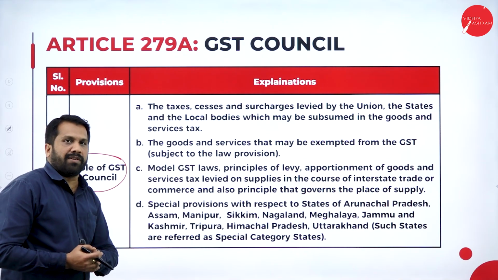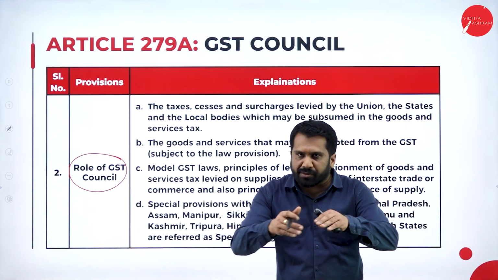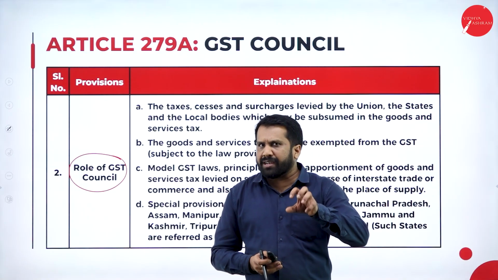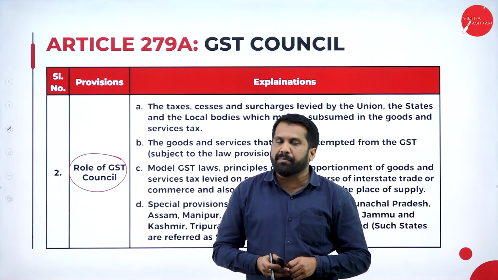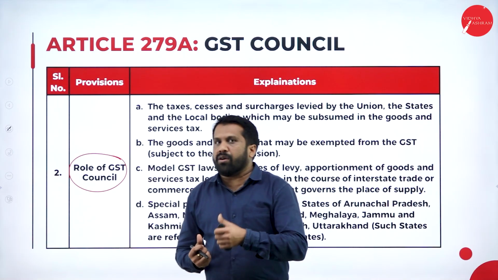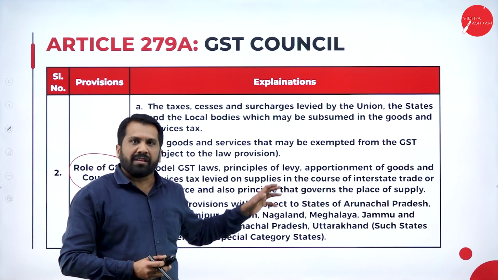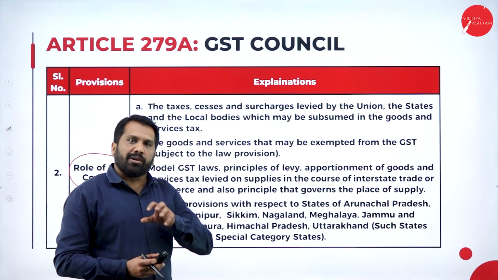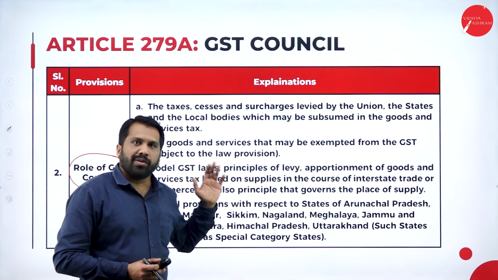What will the GST Council do? If you want to form a company or a small circle, get together, we'll make a council. If you have a club or if you are living in an apartment, there also we get members, a council. Because everybody cannot be involved in all the activities. Some heads will be there. They can take decisions, they can take approvals, and they can make plans. According to them, the whole institution will work.